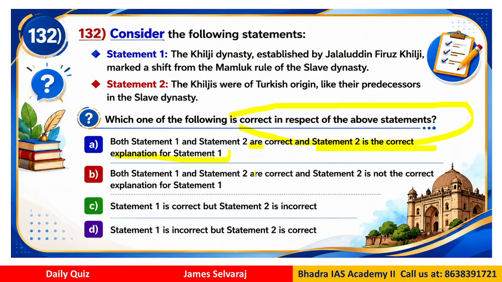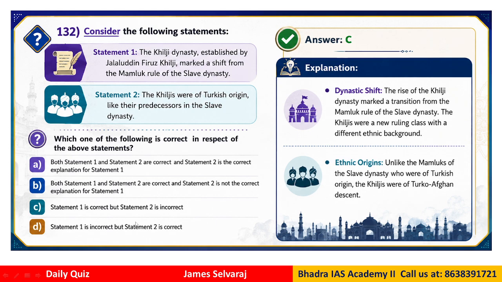So option A, both statement 1 and 2 are correct and statement 2 is the correct explanation for statement 1. Both statement 1 and 2 are correct and statement 2 is not the correct explanation for statement 1. Statement 1 is correct but statement 2 is not correct. Statement 1 is not correct but statement 2 is correct. This kind of analytical question you will find in most of the competitive exams, so we need to be prepared for this kind of question.